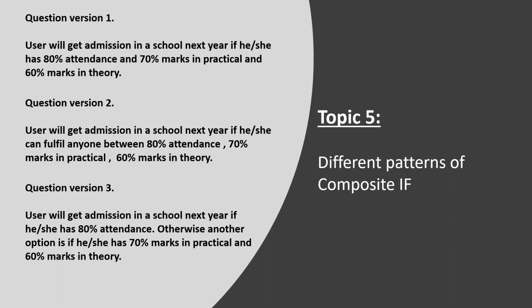They are more innovative, and they are asking, if you have 80% attendance, that is good. If you do not have 80% attendance, then you have to have both the practical and theoretical marks as 70% and 60% respectively. Meaning either we need both the marks, or we need the attendance, any one of them.